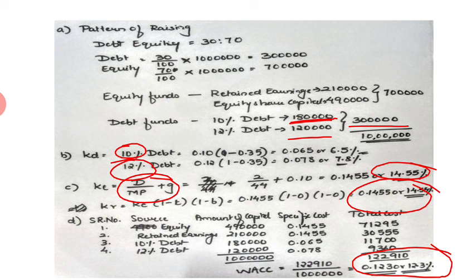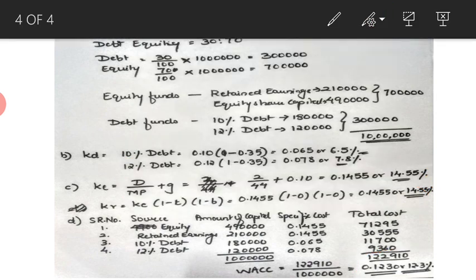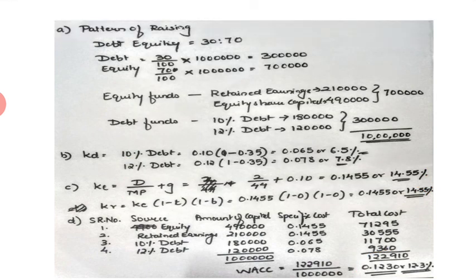With this problem, we are coming to the end of the module on cost of capital. Totally, we have solved many problems on specific cost of debt, equity, preference, retained earnings. Then we went on to calculate weighted average cost of capital. We have solved many problems over there. I hope you are clear with all the problems that we have solved.